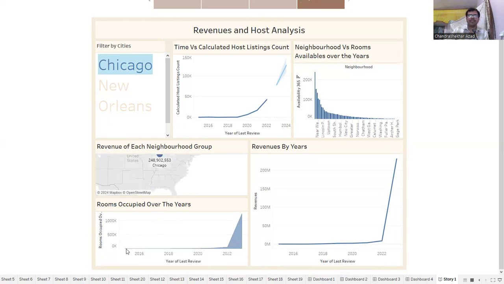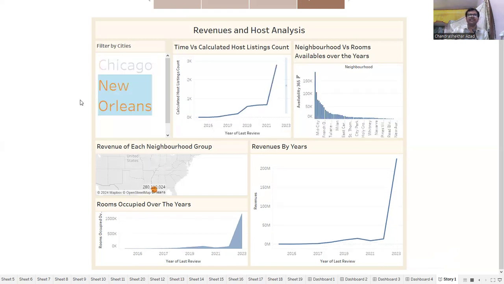Initially the rooms are very less occupied, and in the years 2021, 22, 23, most of the rooms are occupied, and revenues are also increasing very sharply in the years 2021, 22, and 23.